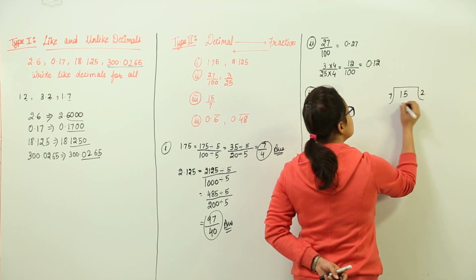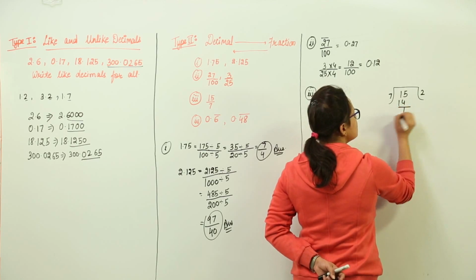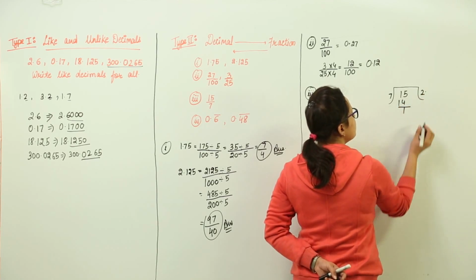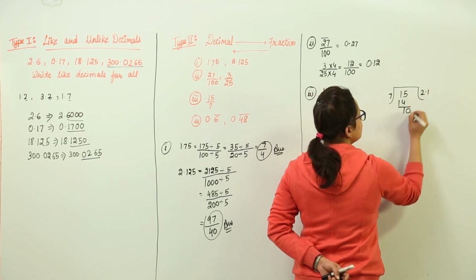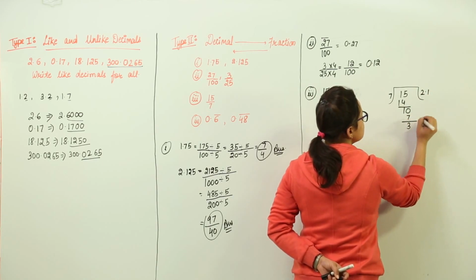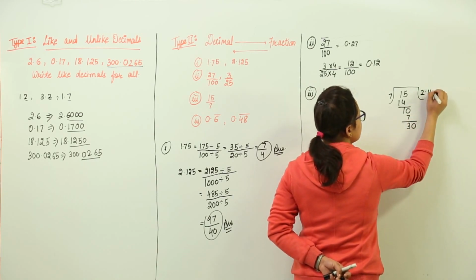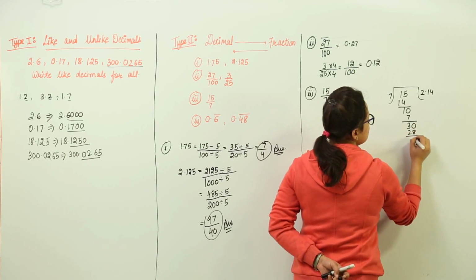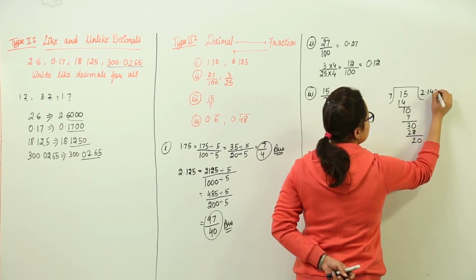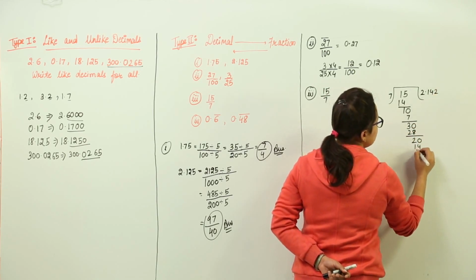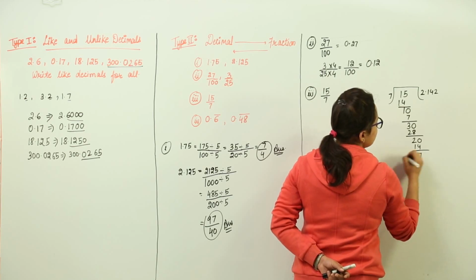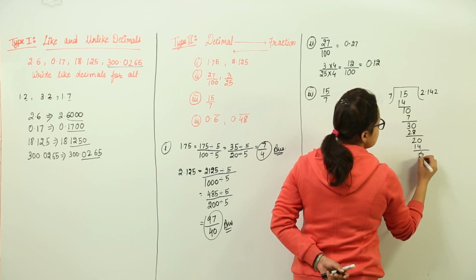We can continue: 7 2s are 14, 1 is the remainder, put a decimal point and add a 0. We can continue like this, another 0, 7 4s are 28, again 2, then again 7 2s are 14 and 6 is the remainder.